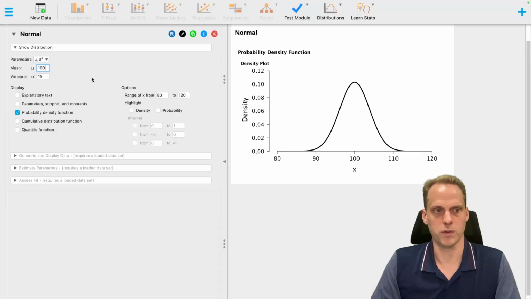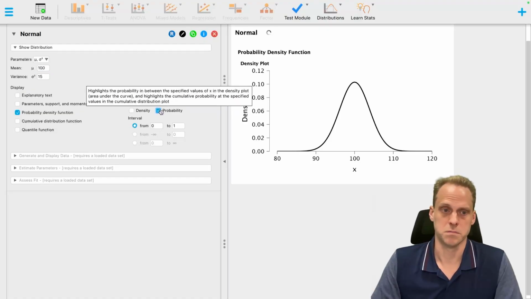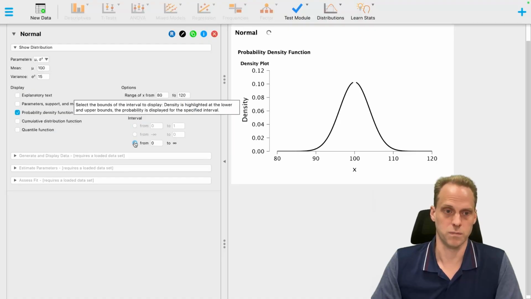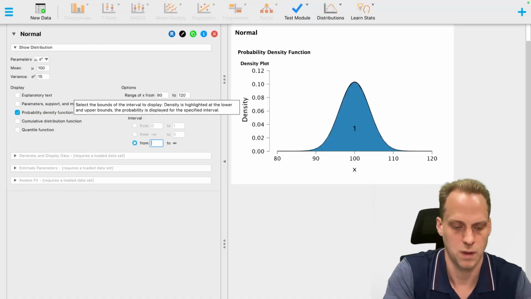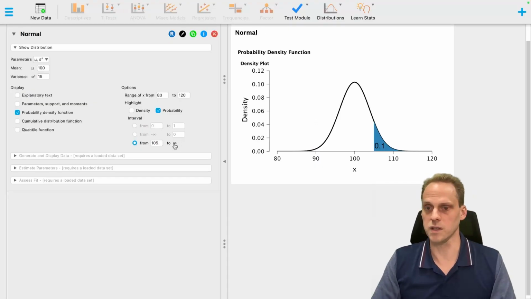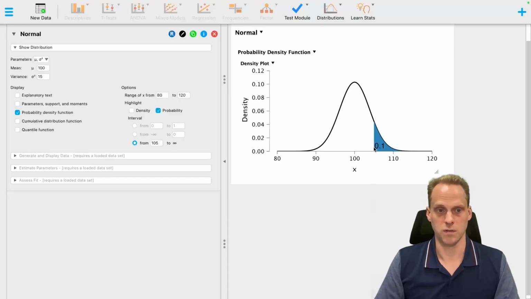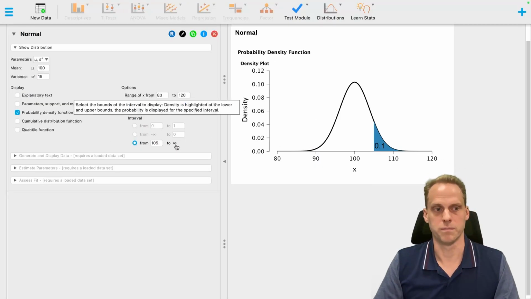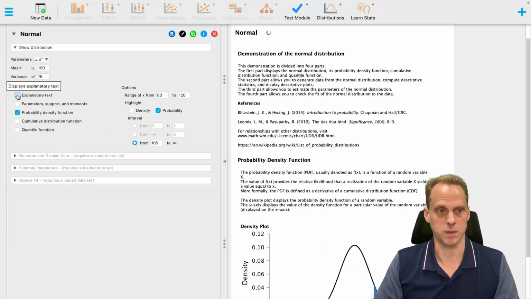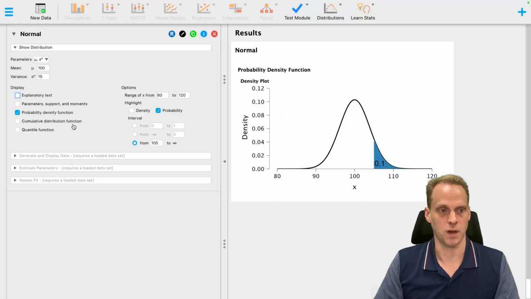And let's say we want the probability that you have an IQ above 105. You say, okay, probability from 105, and this symbol stands for infinity, so all the way to the right. We get a probability of 0.1 in this case. Can we add some more things to that? All kinds of explanations as well. Other things you can do as well.